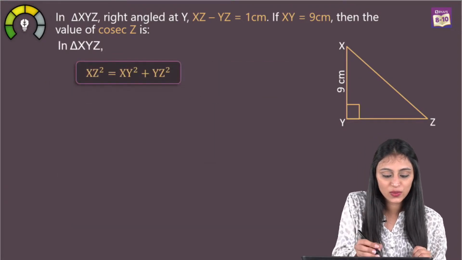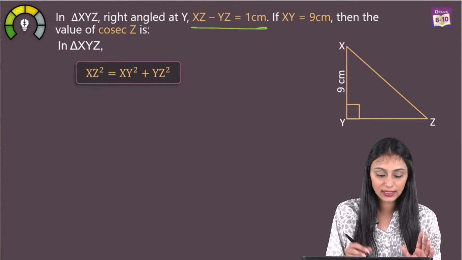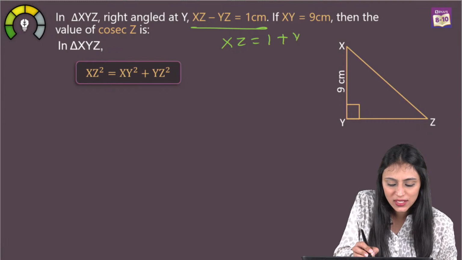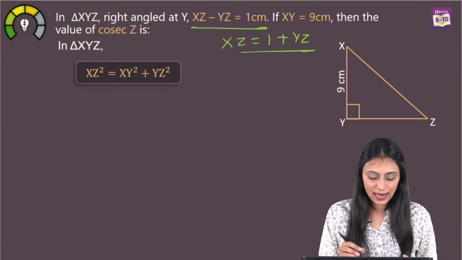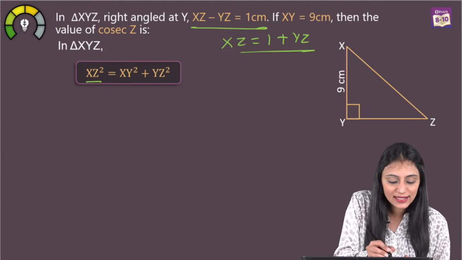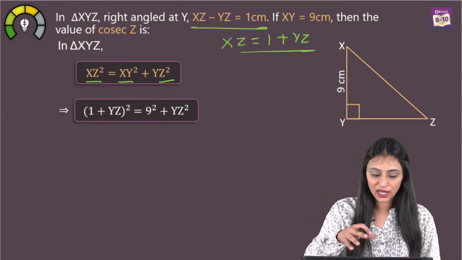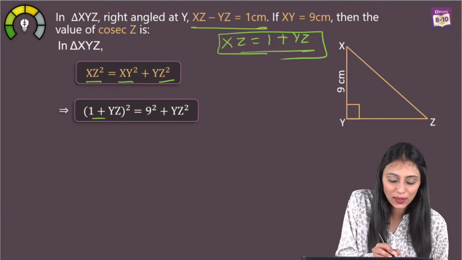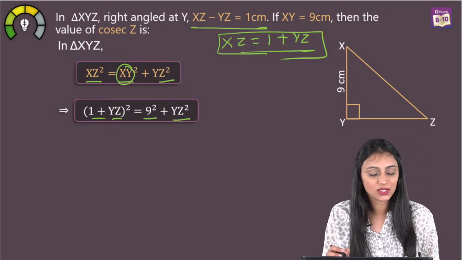Okay, so we will be using Pythagoras theorem. What I'll do here is, we have xz minus yz is equal to 1 centimeter, correct? From here I can say one thing, that xz would be equal to 1 plus yz. It's fine, right? We can use this, correct? Now, Pythagoras theorem said xz square equal to xy square plus yz square. Simply I'll put this value here of xz, that's 1 plus yz. So I'll write 1 plus yz whole square. xy is what? That's 9 square plus yz square.